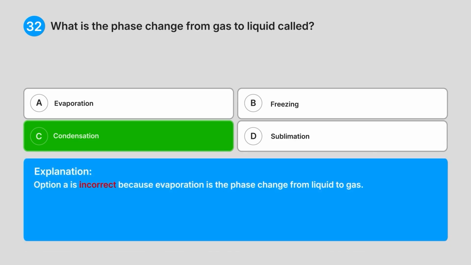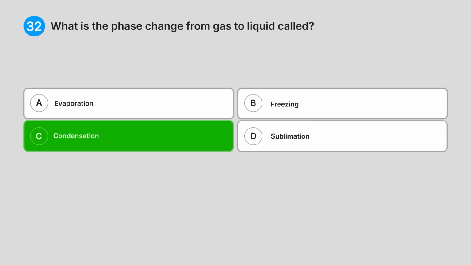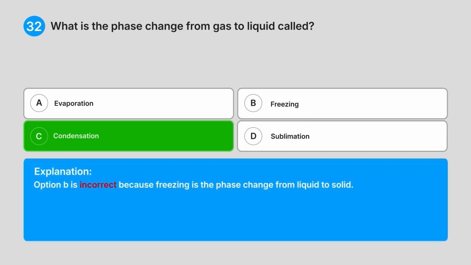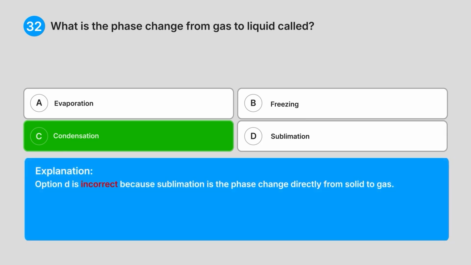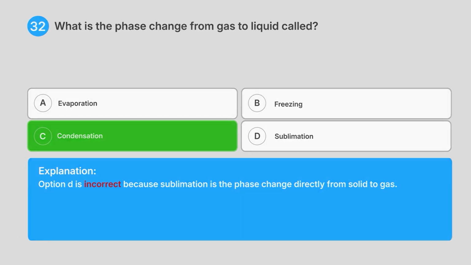Option A is incorrect because evaporation is the phase change from liquid to gas. Option B is incorrect because freezing is the phase change from liquid to solid. Option D is incorrect because sublimation is the phase change directly from solid to gas.